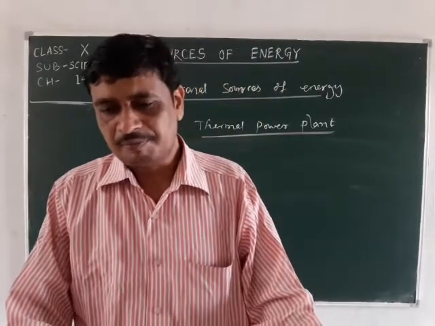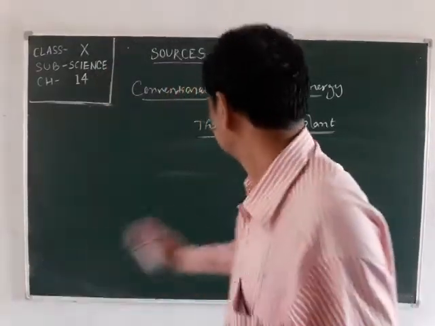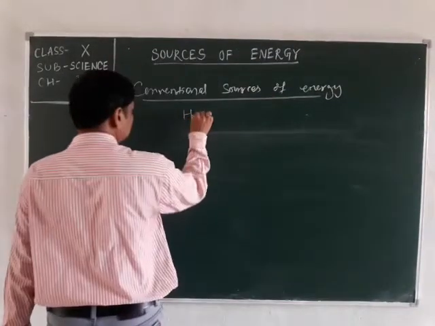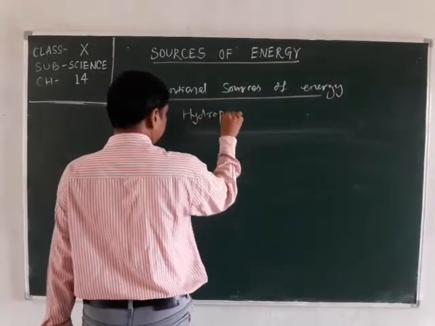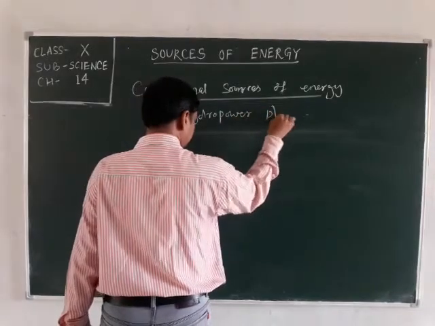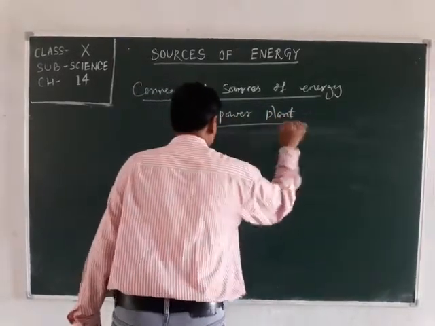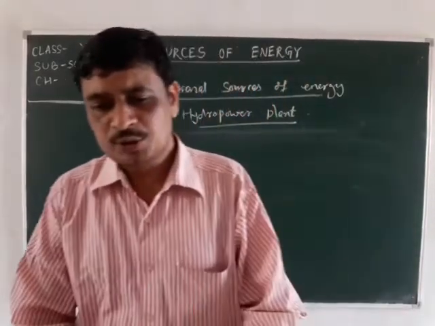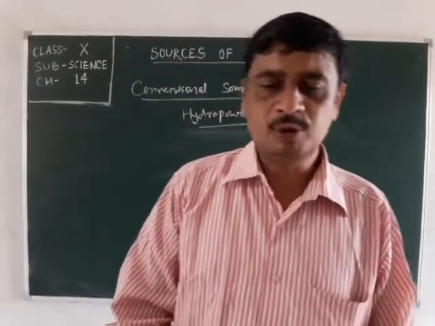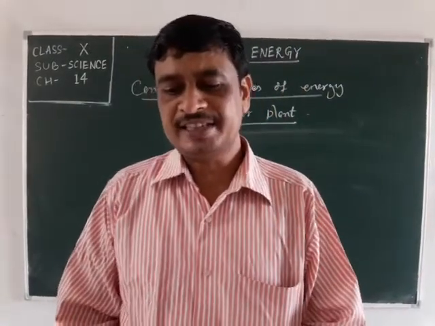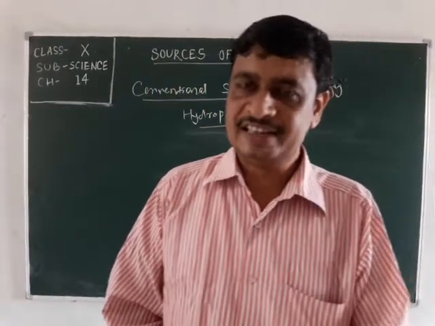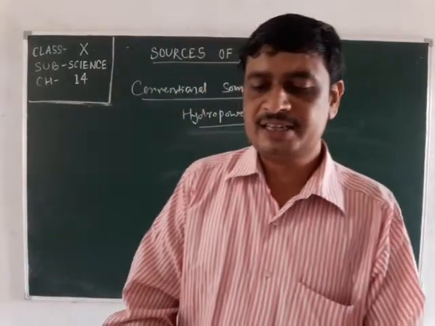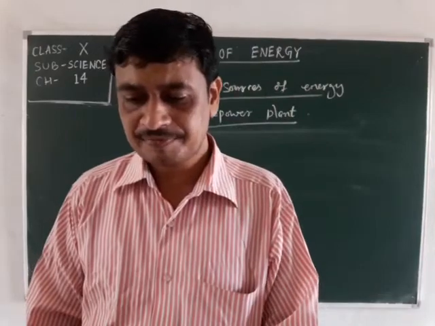Next, hydro power plant. Another traditional source of energy was the kinetic energy of flowing water, or the potential energy of water that is present at height. Hydro power plants convert the potential energy of falling water into electricity.